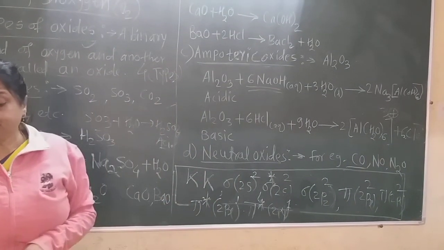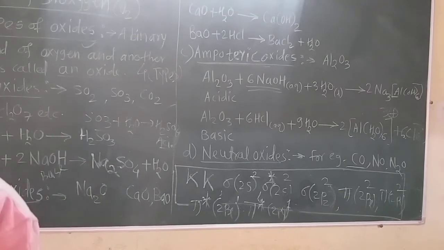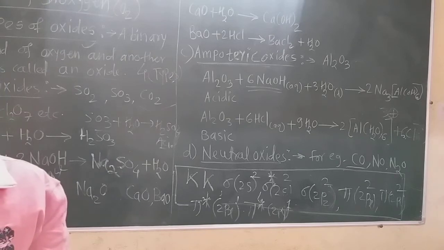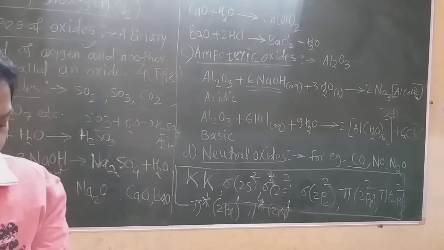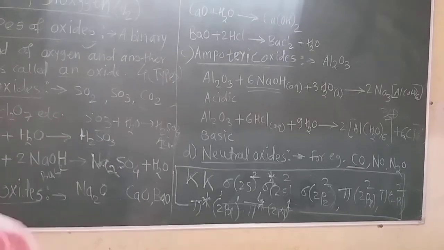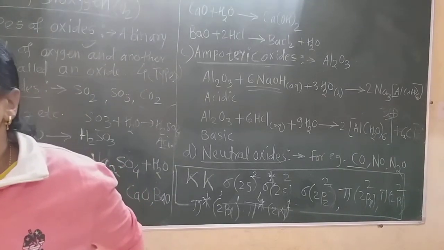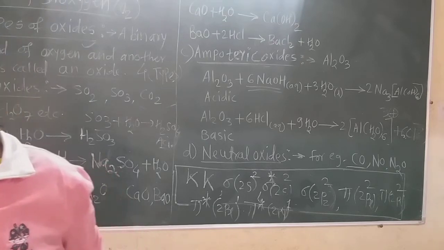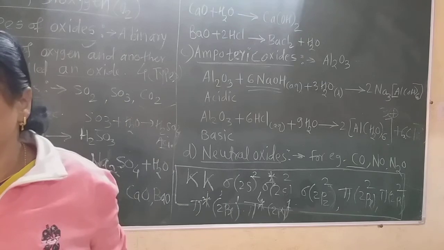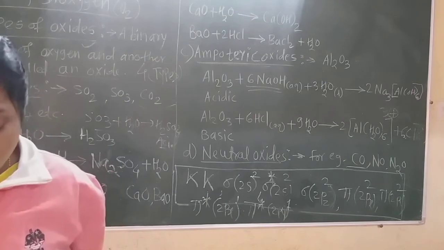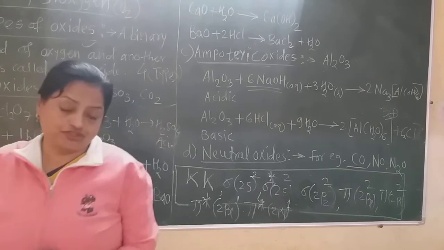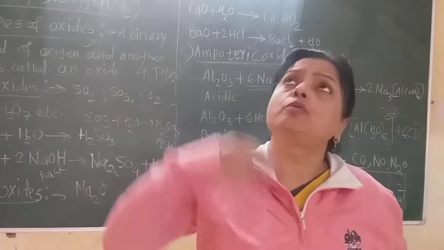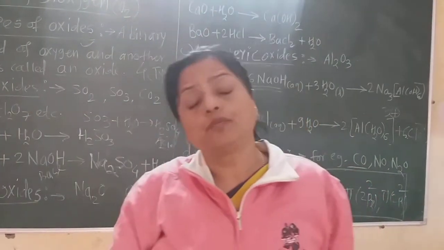Now let us see the next topic. Here also we have to learn about the preparation of ozone, or about ozone. Ozone is the main allotrope of oxygen. Now learn about ozone. Ozone is the main allotrope of oxygen. Now where is this ozone present? Ozone is present about 16 kilometers higher from the earth.